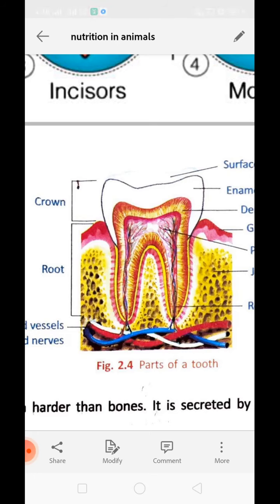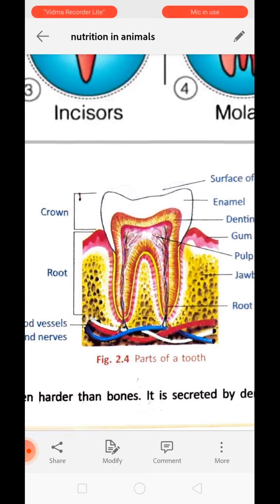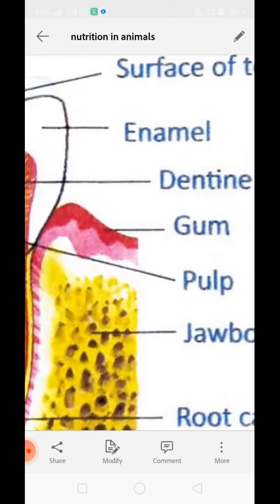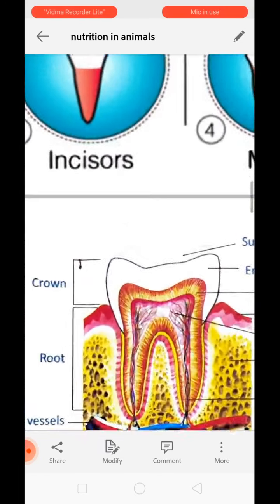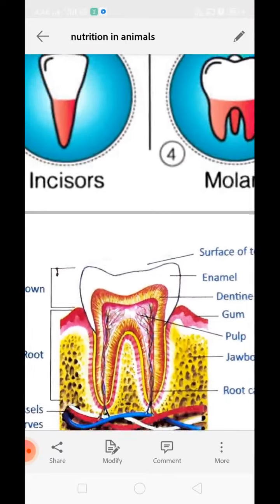The root is embedded in the fleshy ridge of the jawbone, which is called gum. Okay, this tooth is set in the fleshy ridge of the jawbone. This is called gum. This is the entire structure of a tooth. Okay, first above, the whiter part is enamel.